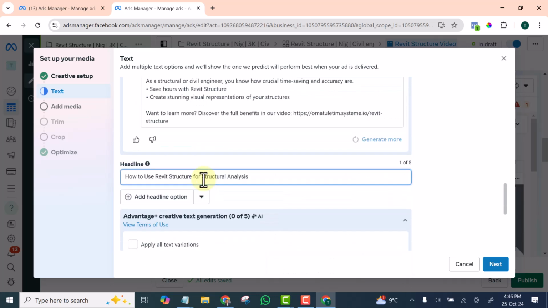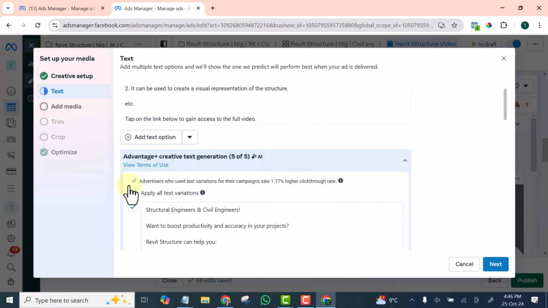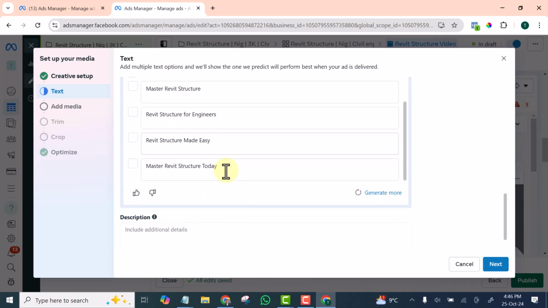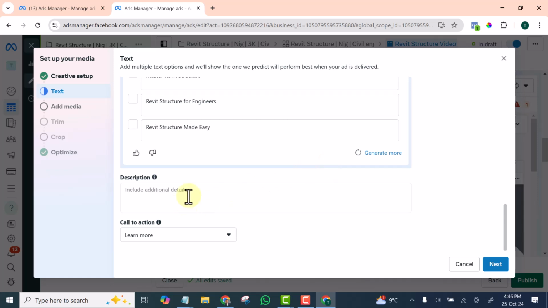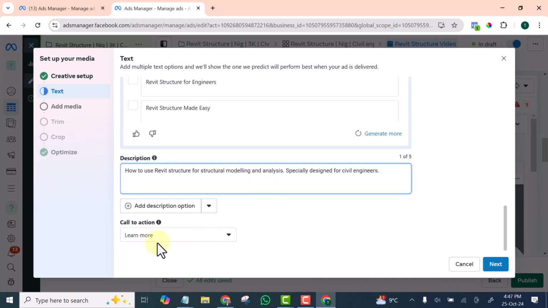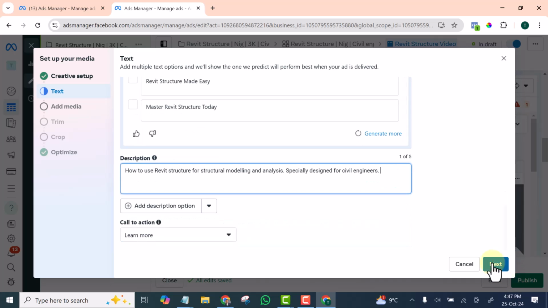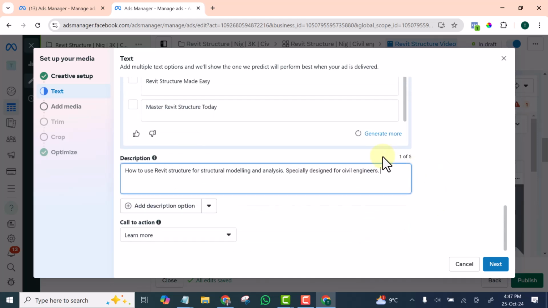Okay, so I don't want all this. I don't want all that. The description will be just describe what your ad is all about. Then this is the button. Then I'm going to click next.